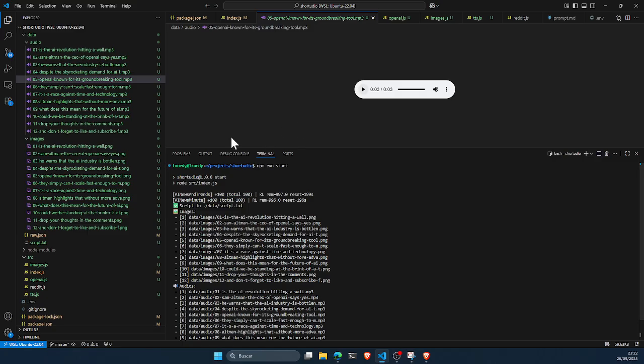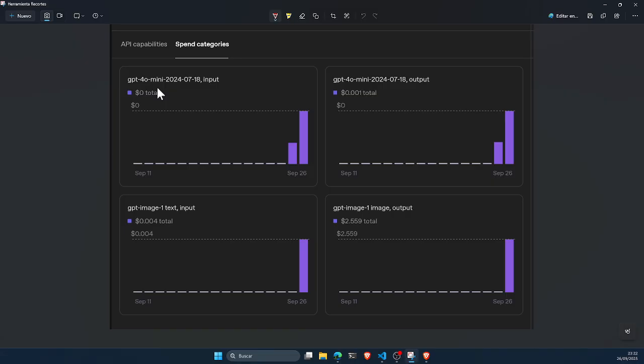And the other thing is that it has some costs. Here I have a screenshot of how these calls had the different costs. Basically, we can see here on the top that this is the text, so basically zero in total, or less than 1 cent in total. So for the script part, it does not cost anything. However, for the imagery, it costs $2.50. So it means that for one video, it would take $2.50. Let's say maybe a bit more. Let's put even $3.